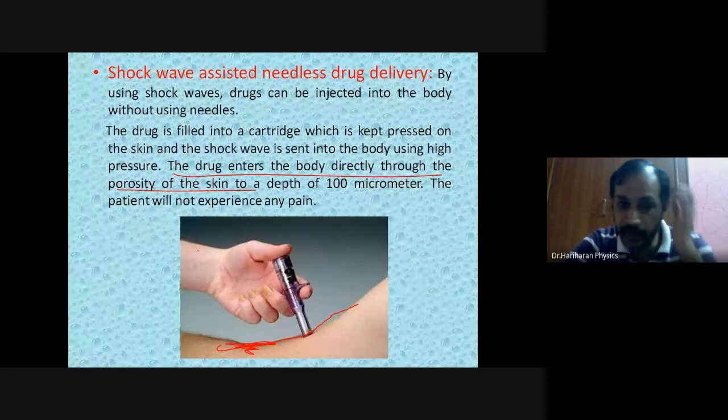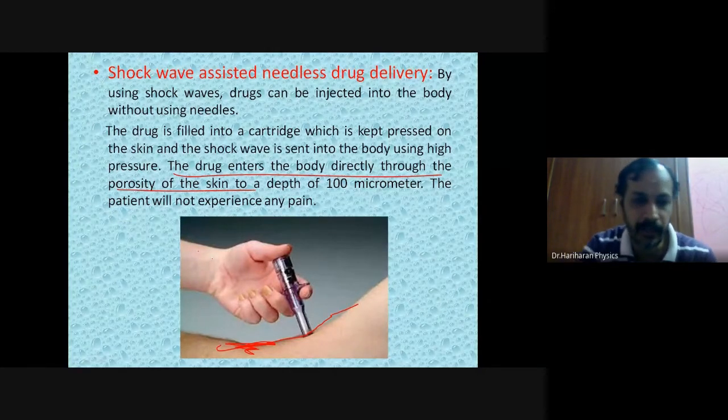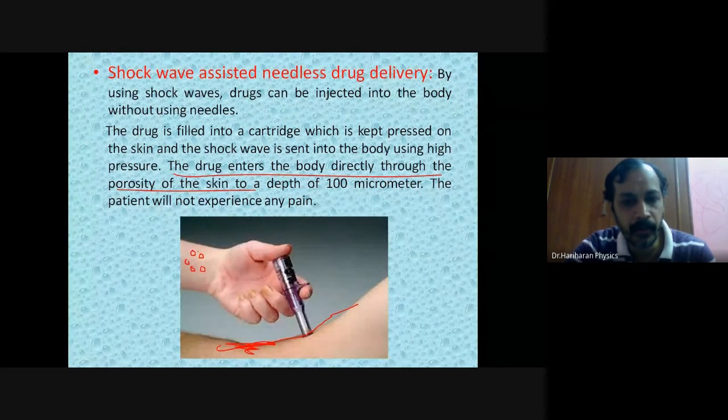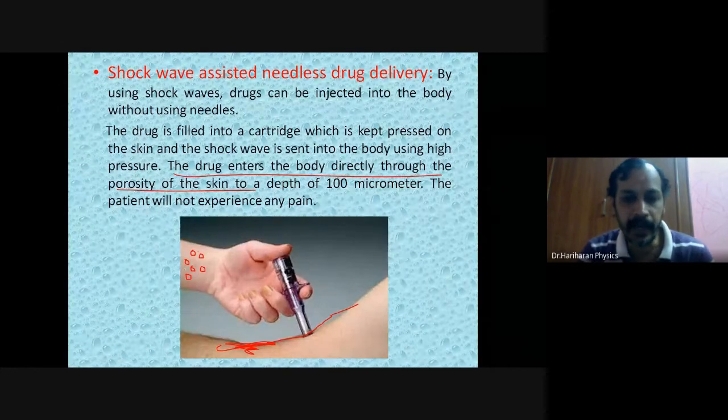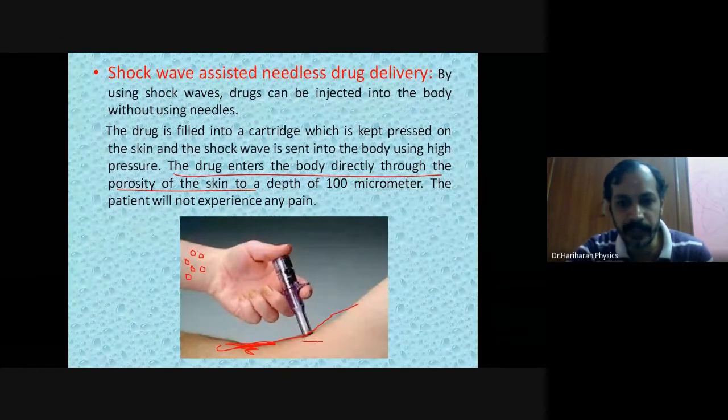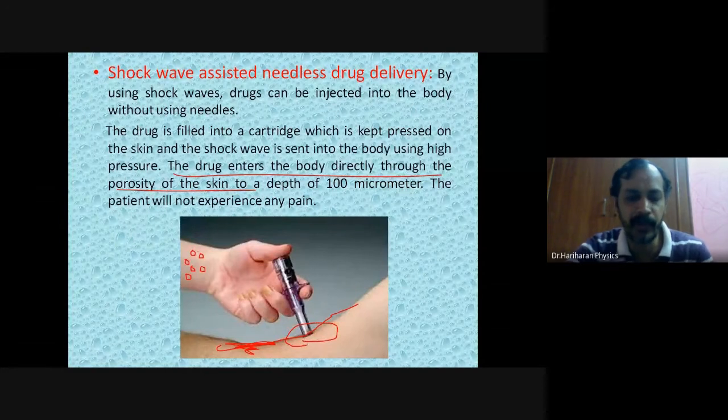If you take a photograph of our skin and zoom it under a high resolving microscope, you will find that there is a large number of holes, and those holes we call pores. Through those pores only, sweat is going to come out. Likewise, what happens if I zoom this region? It will be filled with pores.